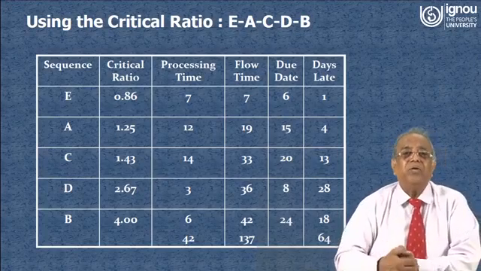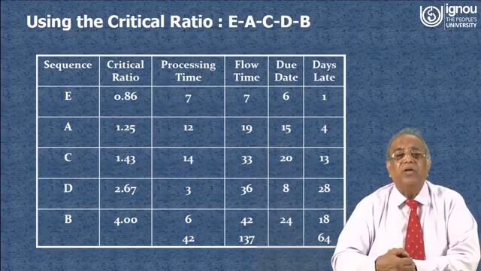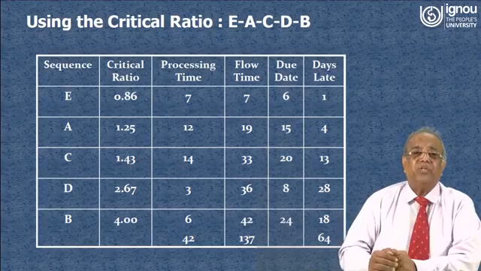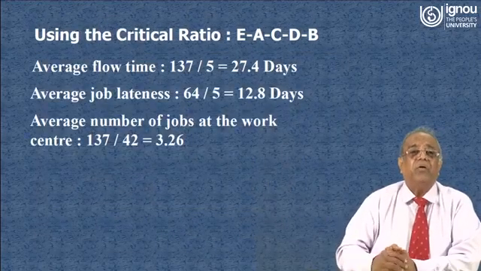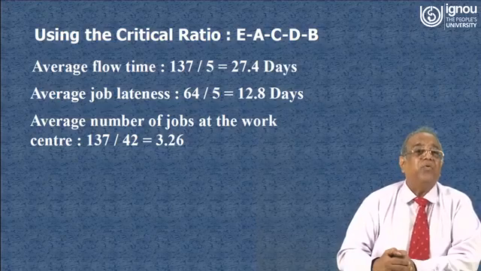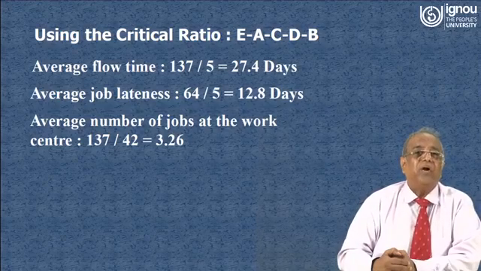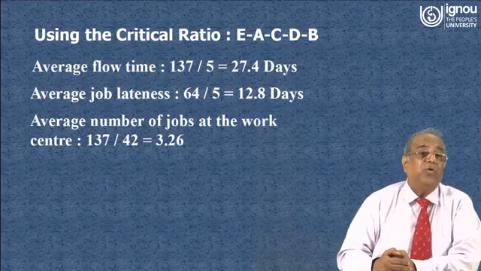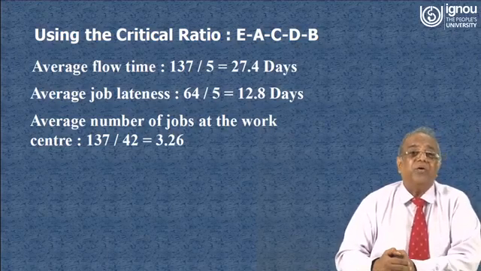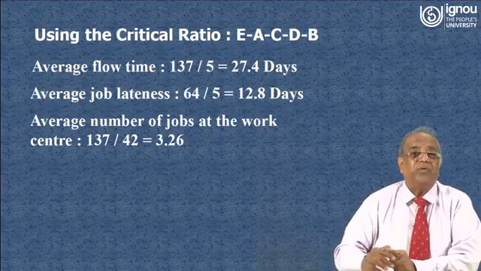So we have got the total flow time, the total days late, and the makespan time. Of course it will always be 40, same for all the sequences. Now we have got the average flow time, that is 27.4 days. We have got the average job lateness, 12.8 days. We have got the average number of jobs at the work center, that is 3.26.